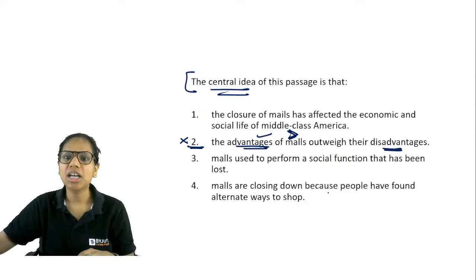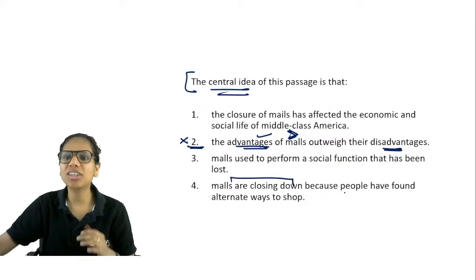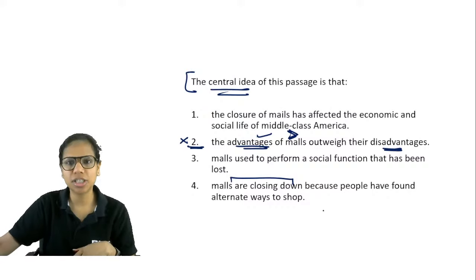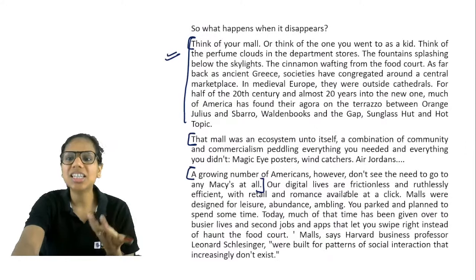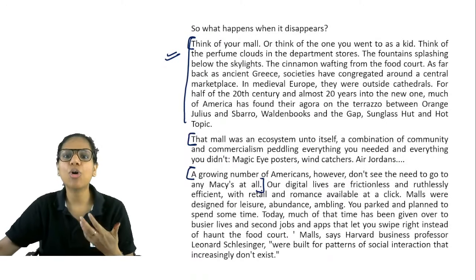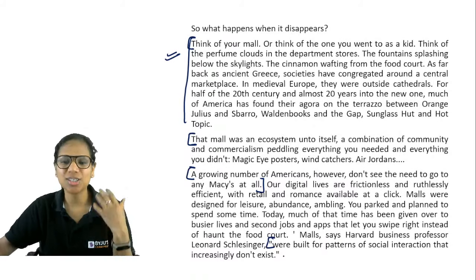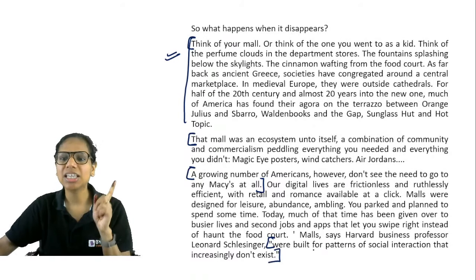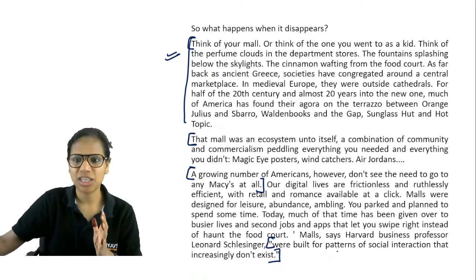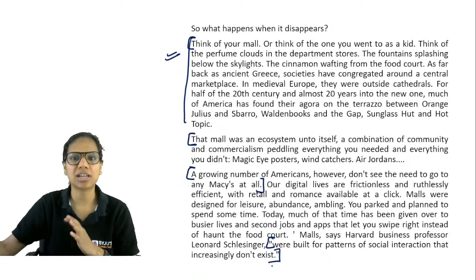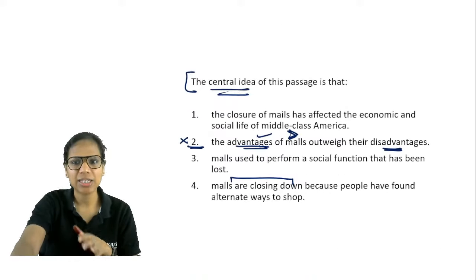Yes, it is about malls closing down, but this is not the idea that because people have found alternate ways to shop, they are closing down. They are closing down because people now don't see the need to go to a mall at all. They serve a social function. They were built for patterns of social interaction that increasingly don't exist. So that is why they are closing down.